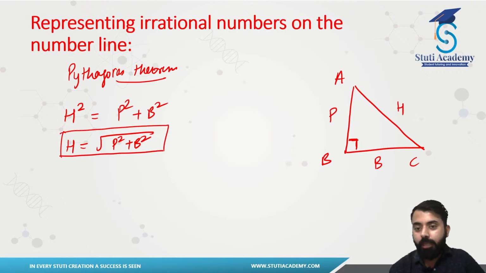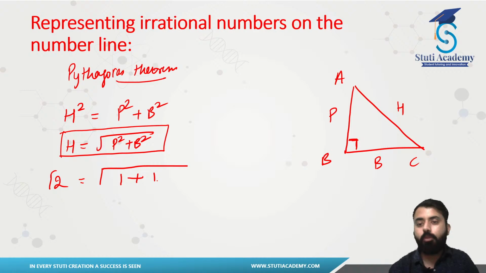The reason why I want you guys to remember this or just understand this is that, let's see, if I have a square root 2 and this is what we have to represent on number line. Now think of this. Can I write square root 2 like this? 1 plus 1. Obviously I can, because 1 plus 1 will be 2. And you guys remember square of 1 is obviously 1. So we can even write it like this.